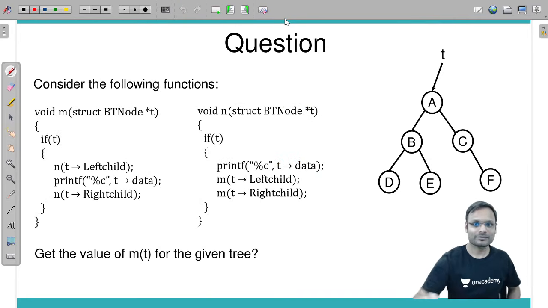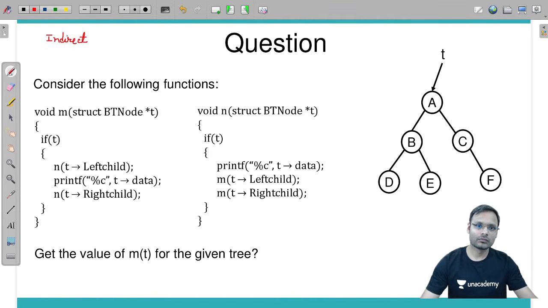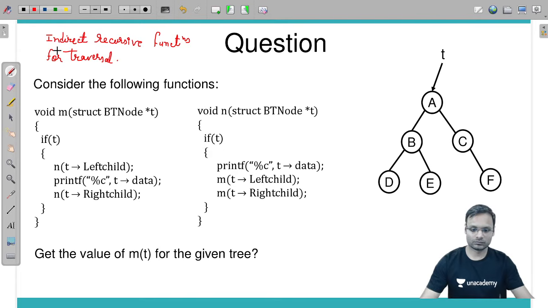Okay. Now, another type of question, which is again a very complex question. This is a question of indirect traversal: indirect recursion, indirect recursive functions for traversal. Got it?